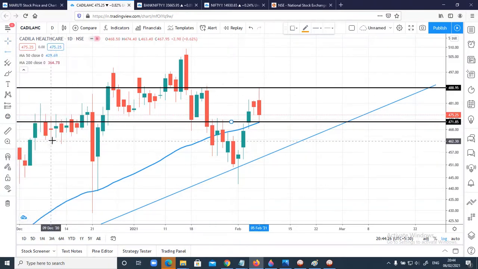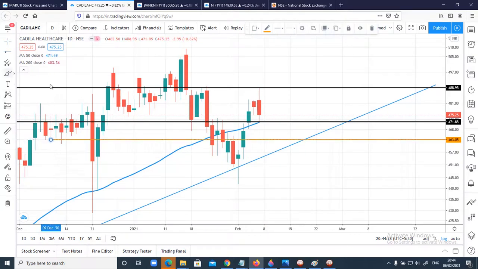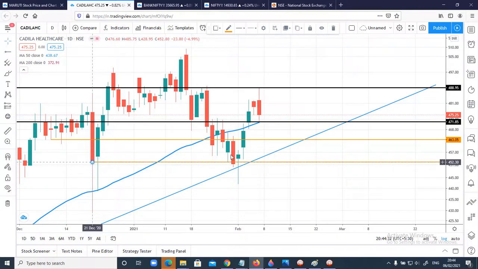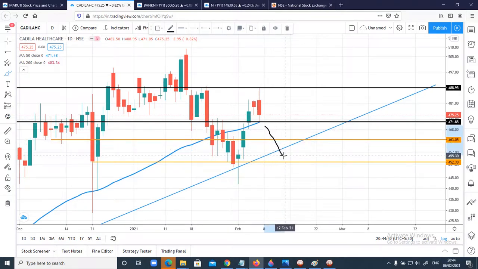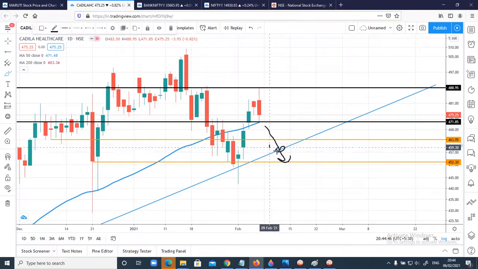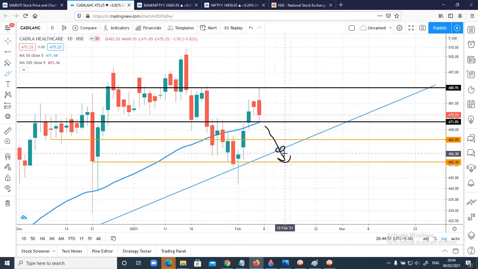On the downside, this is the support we have, and the next support is somewhere here. There are good chances once it starts trading below this 50 moving average, we can see 463 and 452. But before it moves to 452, guys, there are good chances it can hit the trend line and move up again. So you'll have to be a little cautious when it comes to the trend line.